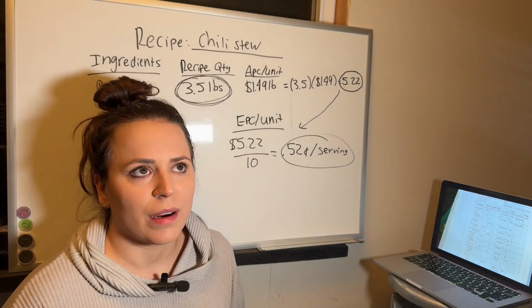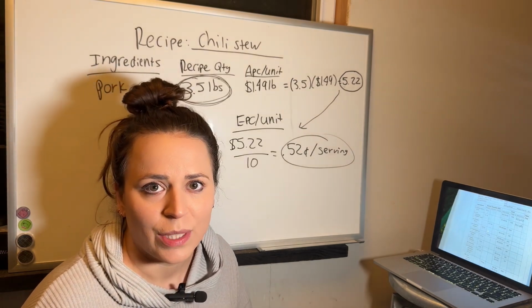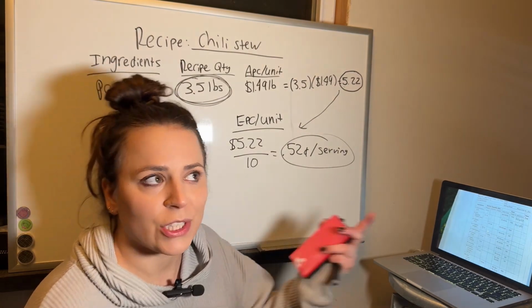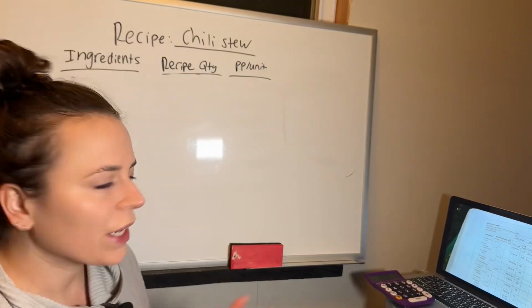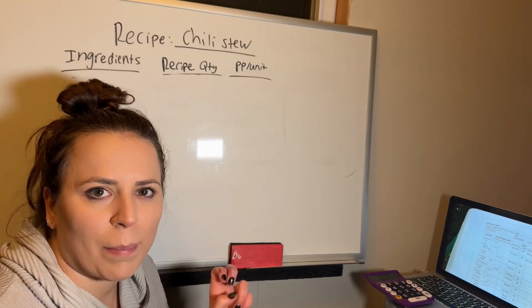When pricing our menu, there are many variables to consider, but we're going to start with just first understanding the numbers and how we can actually use this information eventually to price our menu items. So we're going to use the example of a chili stew recipe. We're going to do the bulk or batch version of it.